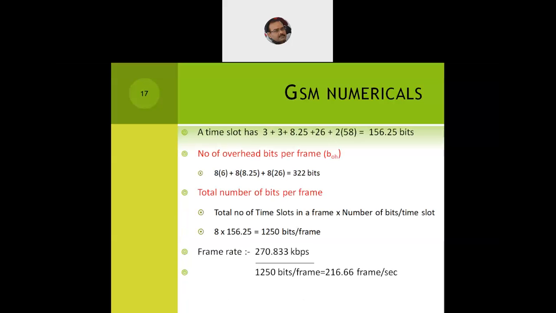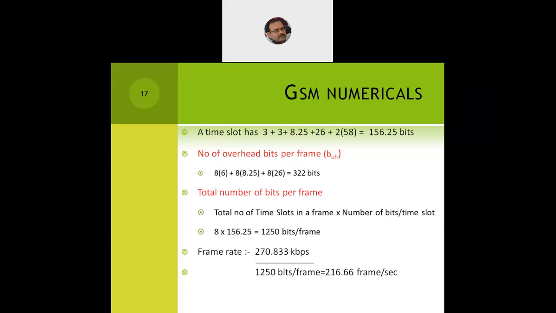Now to calculate the number of overhead bits per frame, it is 8 into 6 plus 8 into 8.25 plus 8 into 26. That gives us 322 bits, where 8 is the number of slots per frame. To calculate the total number of bits per frame, we take the total number of time slots in a frame multiplied by the number of bits per time slot. So it's 8 into 156.25, which gives 1250 bits per frame.